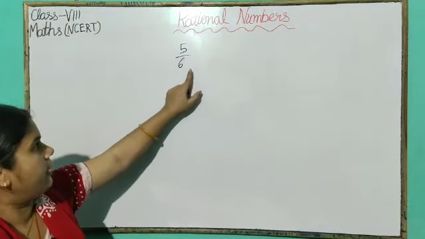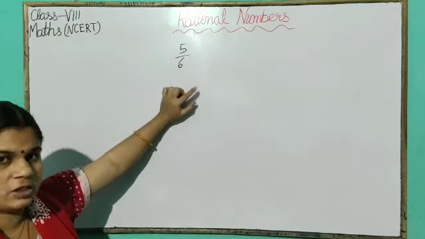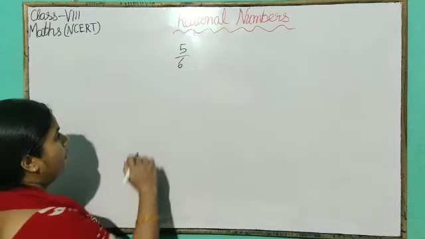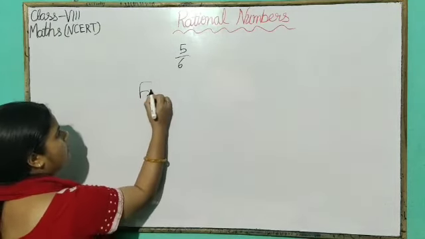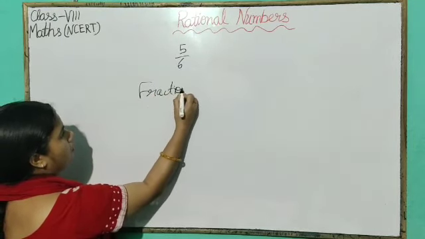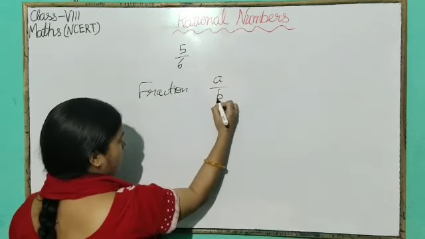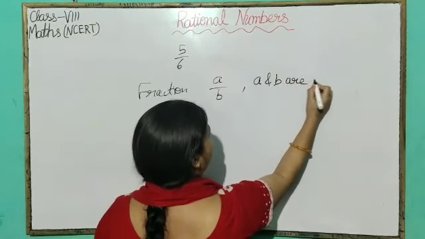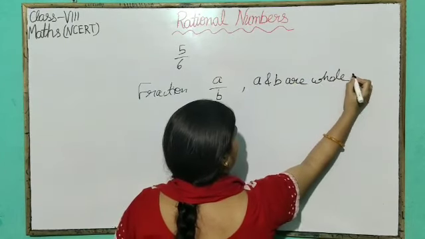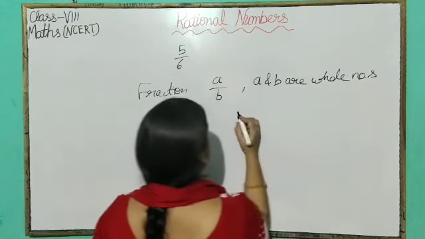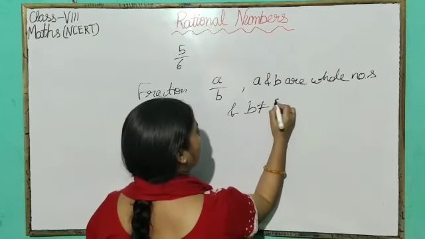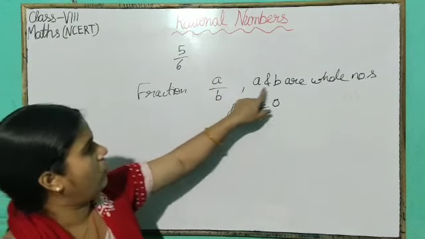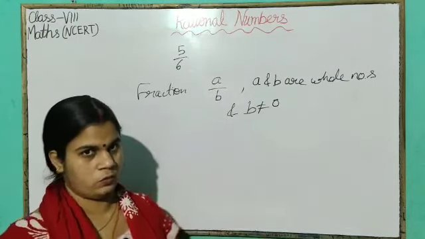You will be thinking that this is also known as a fraction. Fraction is also written in this form. Now let us recall the fraction. What is a fraction? Fraction is a number which can be written in the form of a by b, where a and b are whole numbers and b is not equal to 0. In fraction a by b, a and b are whole numbers and b is not equal to 0.